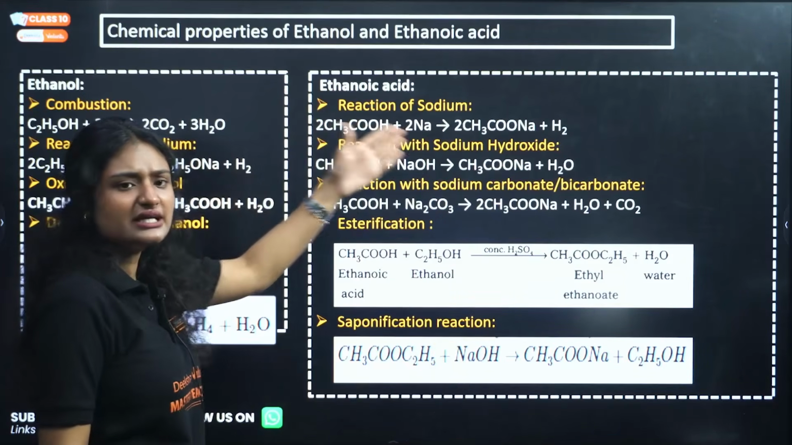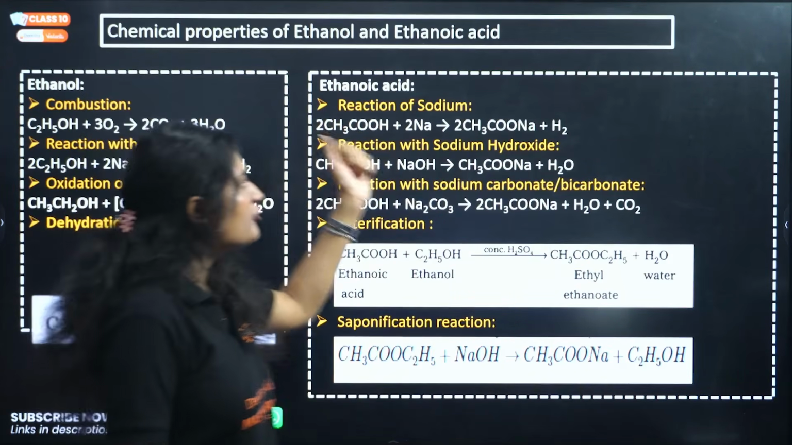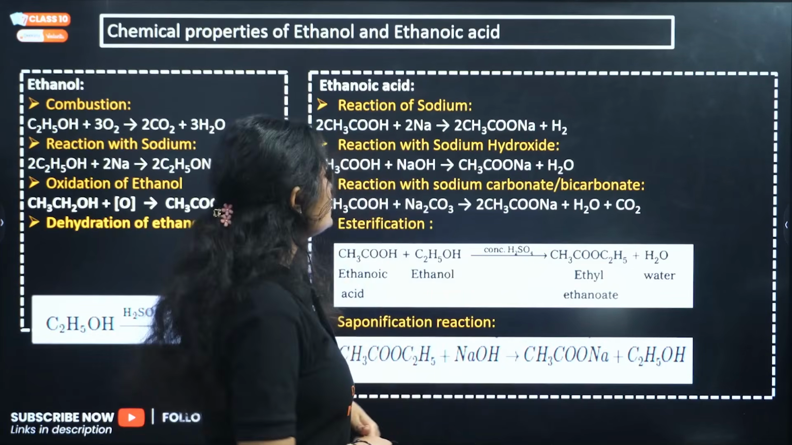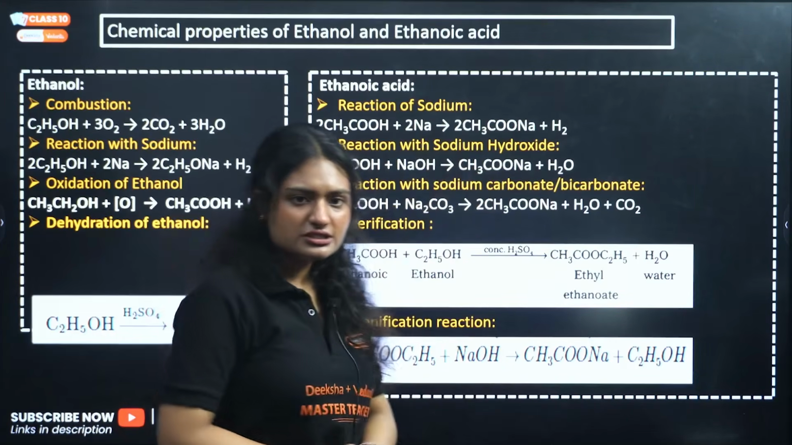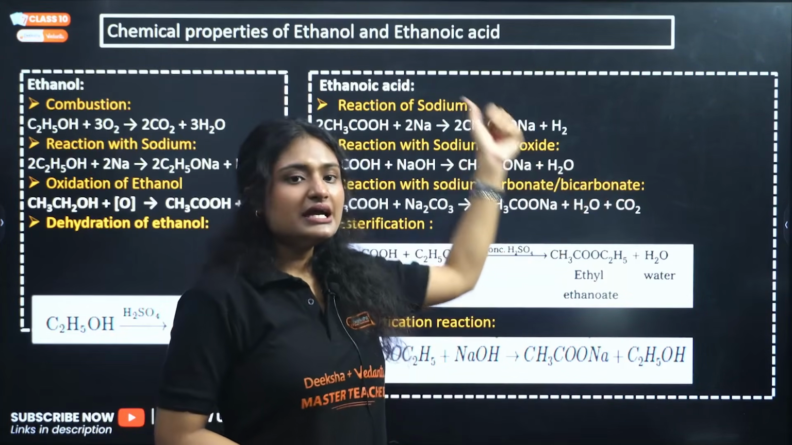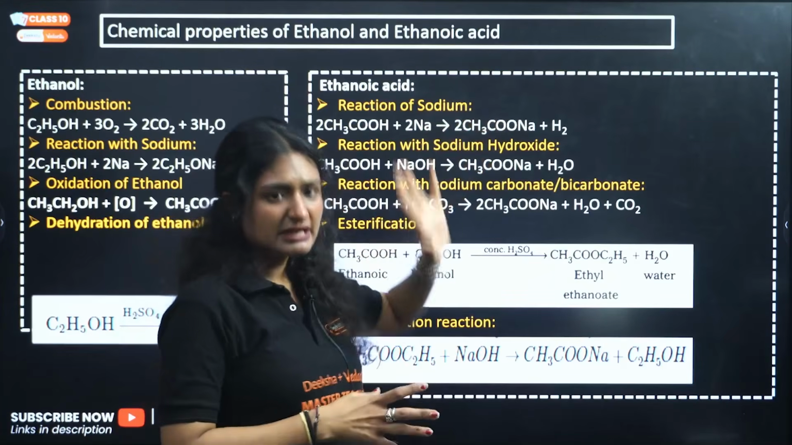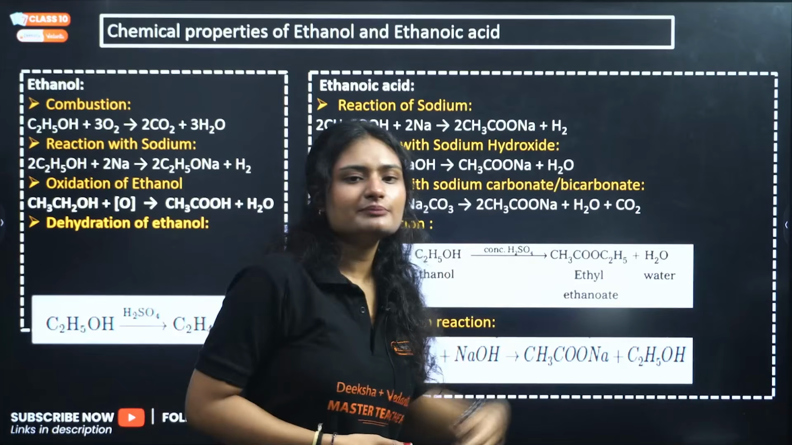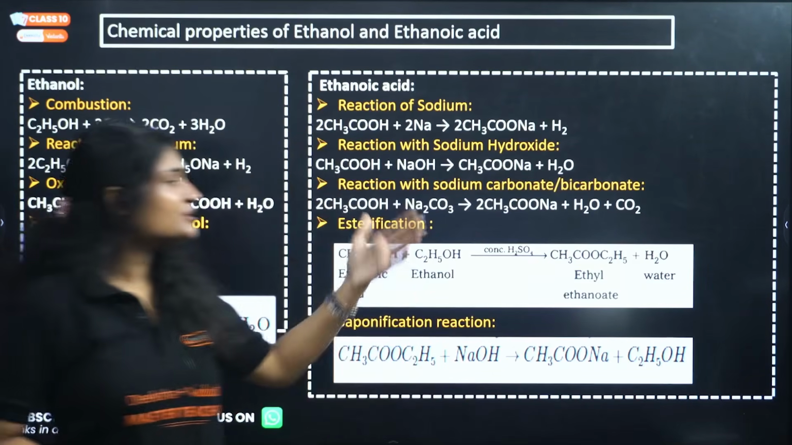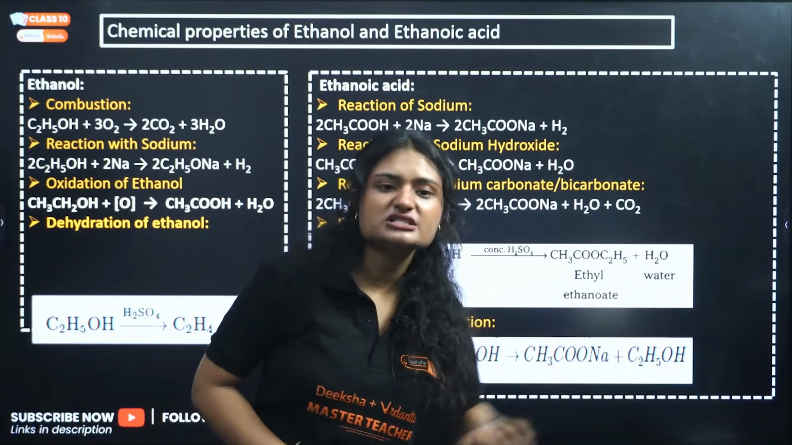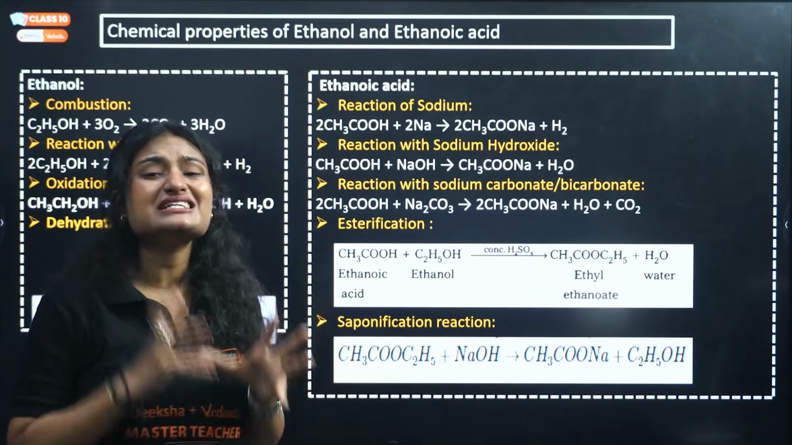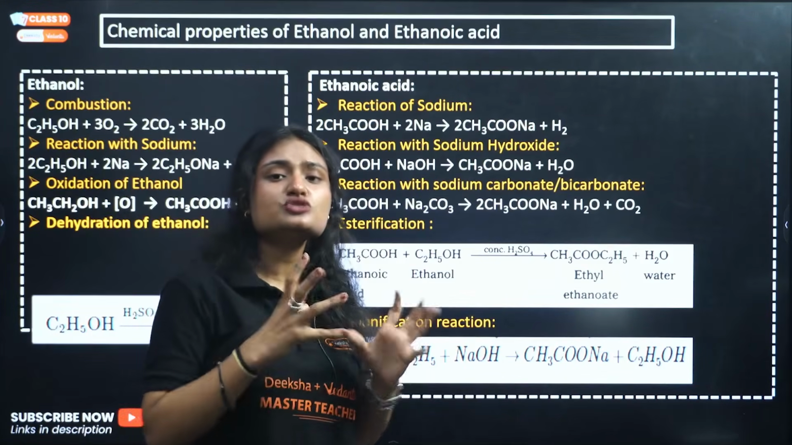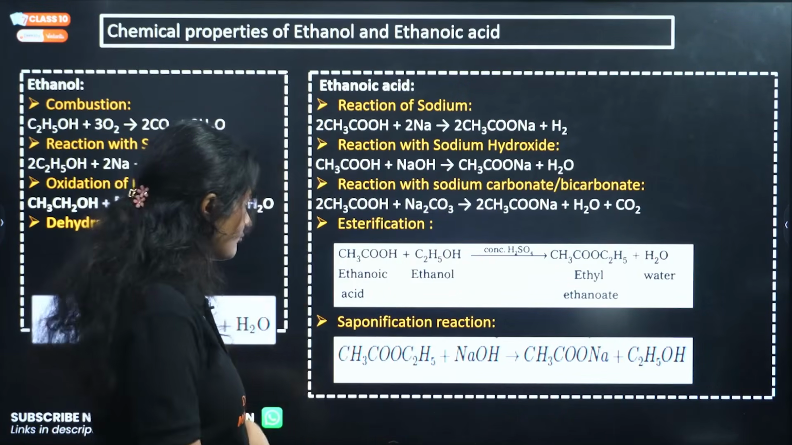Ethanoic acid does react with sodium and forms sodium ethanoate, and it reacts with sodium hydroxide also, again giving salt plus water. In the case of reaction with sodium metal, it produces hydrogen gas. When treated with sodium carbonate or sodium bicarbonate, ethanoic acid again gives salt plus carbon dioxide gas is evolved. This is used as a test to check the presence of ethanoic acid.